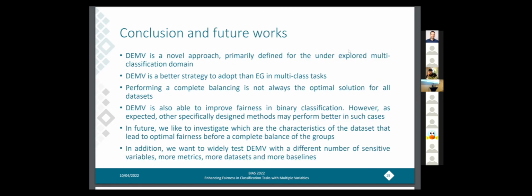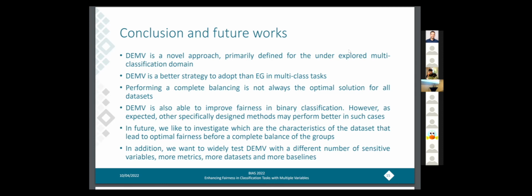So in this work, we have presented the Debiaser for multiple variables, which is a novel approach primarily defined for the multi-class classification domain, but that can also be applied to binary classification problems. In particular, concerning multi-class classification, our method is a better strategy than the selected baseline.